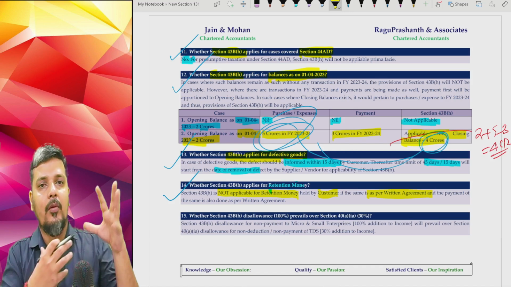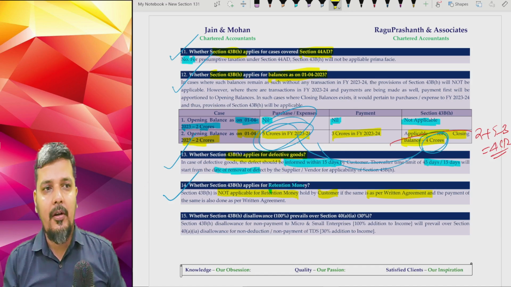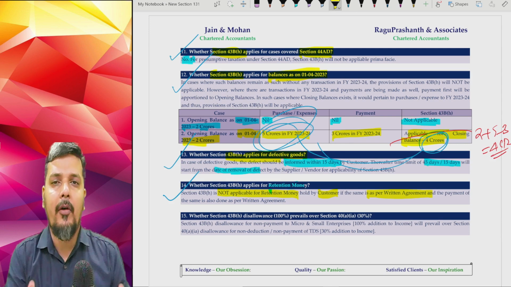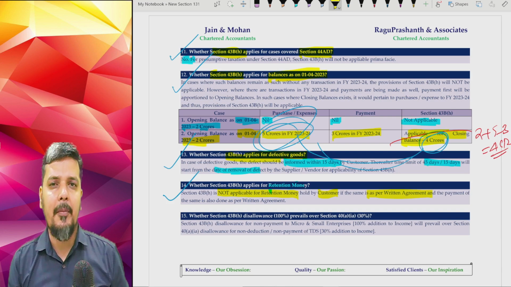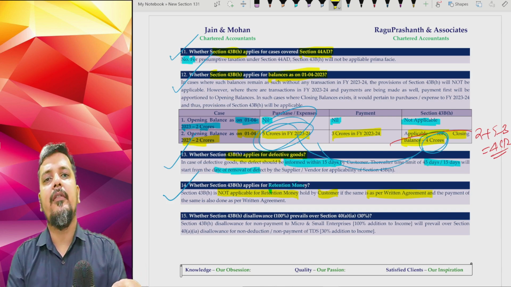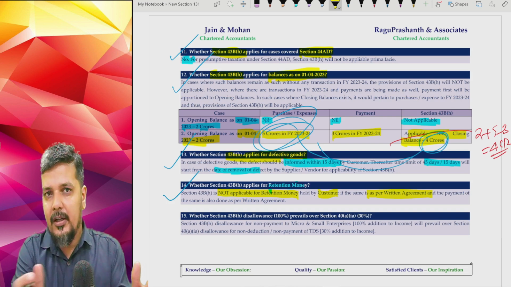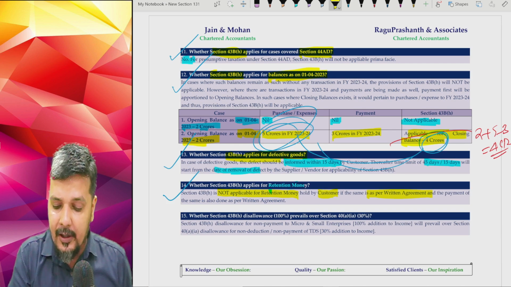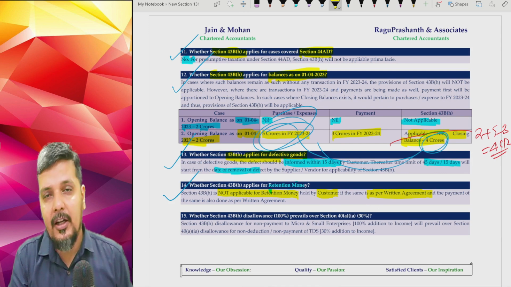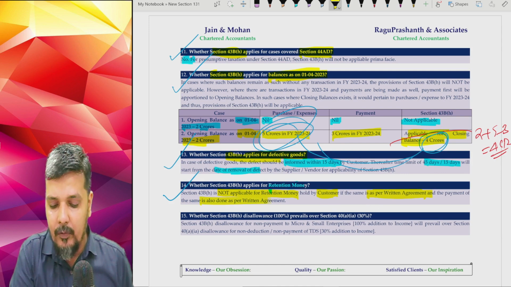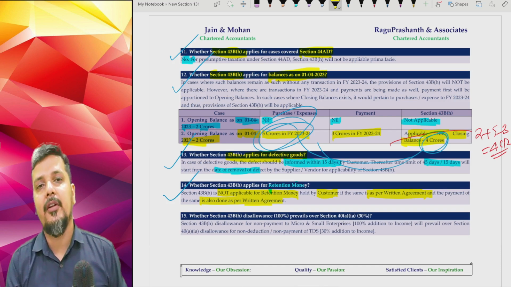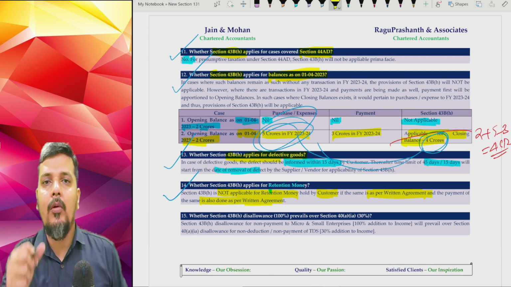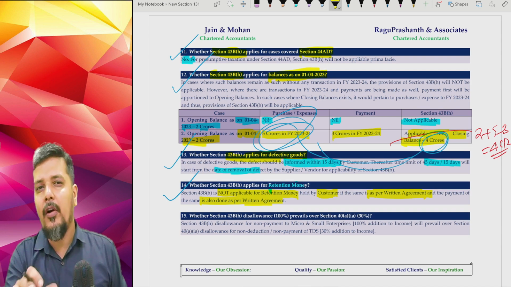So if a customer is holding the money because it is agreed to retain the money till the project is over or till a particular point of time, then 43BH will not be applicable for the retention money, because it is made to make sure that the project is fully over or the work is fully over. But important condition is it should be as per written agreement, and the payment should be also within the time limit of written agreement. So retention money, if at all I have purchased for 10 crores and I'm holding 1 crore, for 1 crore, 43BH will not be applicable.